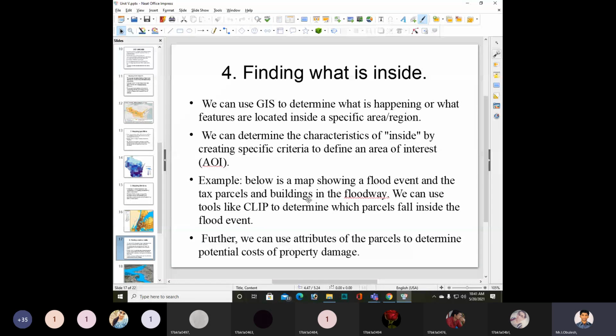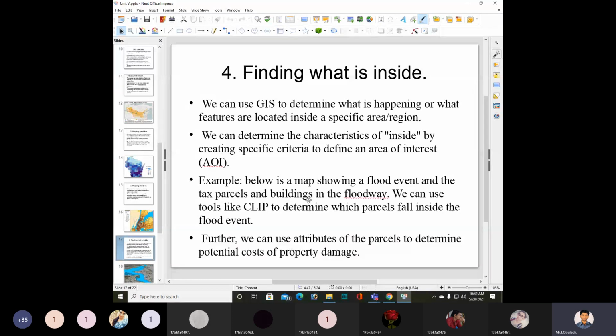We need to create specific criteria for determining characteristics, and then define an area of interest.